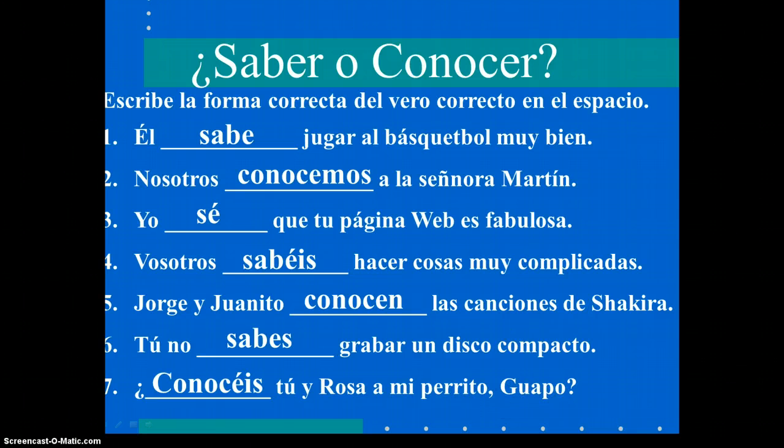All right, hopefully that helped. Now you know the differences between saber and conocer. Remember, saber is to know information, and conocer is to be familiar with or to know people, places, or things. Saber is irregular in the yo form. Yo sé. So is conocer. Yo conozco. The rest should conjugate normally just like any other ER verb in the present tense. Remember, conocer is followed by a personal a when used with people, and saber followed by an infinitive means to know how to.